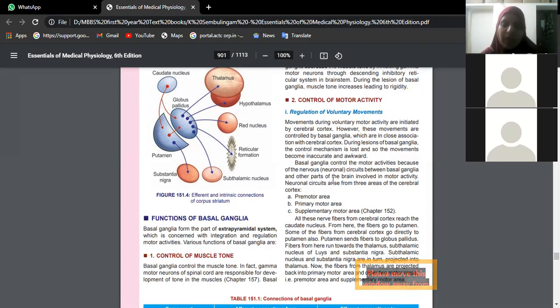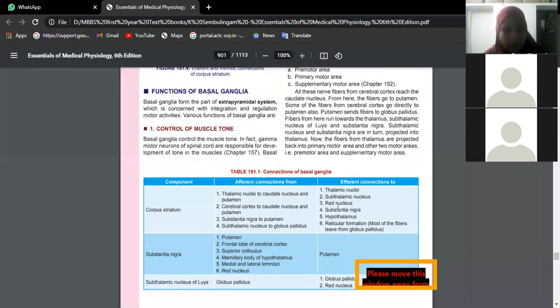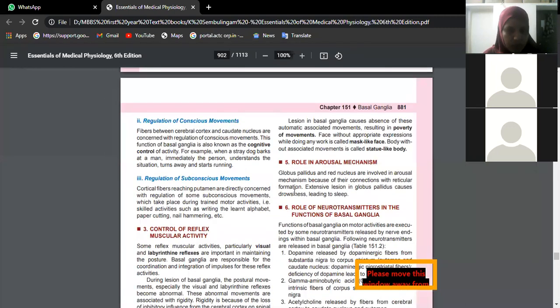So that is actually very important. Otherwise, muscle will be in continuous state of contraction and we may get fits, isn't it? Epilepsy. Such type of effects are not there because the basal ganglia is functioning by the release of a neuroinhibitory type of transmitter, that is dopamine. Okay, so that means the regulation of these voluntary movements is controlled by basal ganglia. Okay, our conscious movements, whatever we do, subconscious movements.